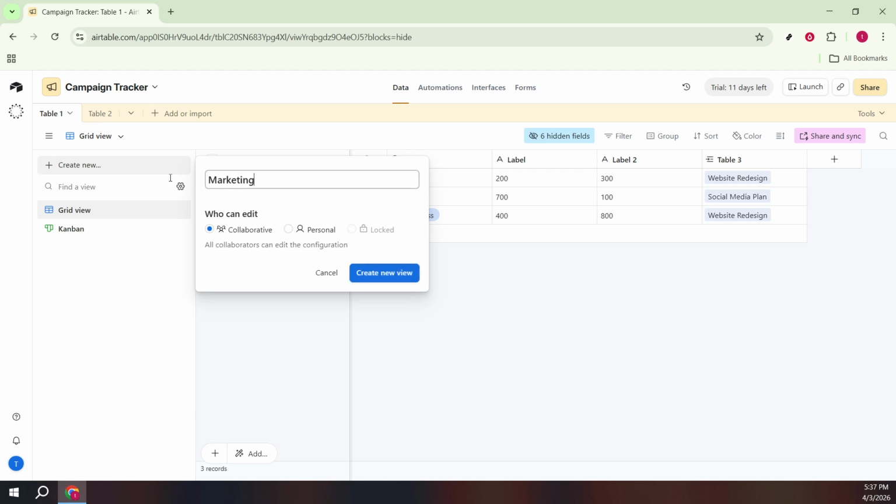Next, set who can edit this view. Pick the level of access that matches your collaboration needs, whether the whole team can update the view's configuration or only certain roles can make changes. Permissions here affect the view's settings, not the underlying data access your workspace already enforces. Click Create New View to generate the board.